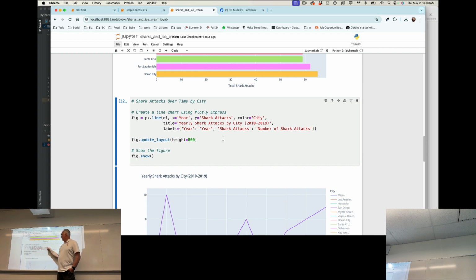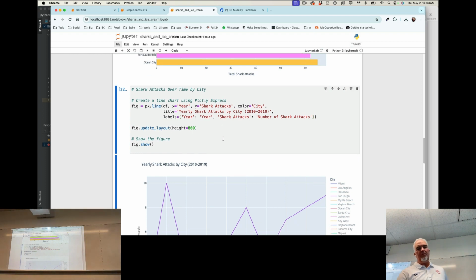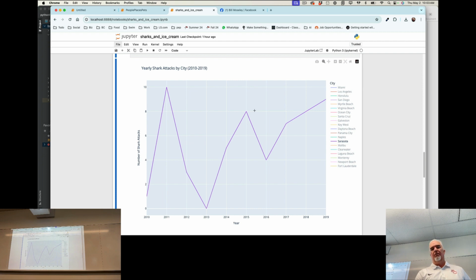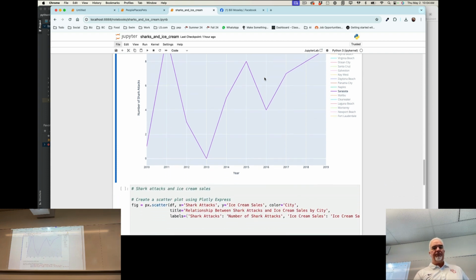By the way, only the data frame, X and Y are required arguments. The rest is optional. So the title, the labels, even the color are optional. The layout, obviously I forced it to 800 so we can see what's going on better, and then show the figure. But with just a little tiny bit of code, you can generate a pretty great looking interactive chart, which is nice. And I can, again, export that. I could save this. If I want to put this interactive chart online, I can do that too.